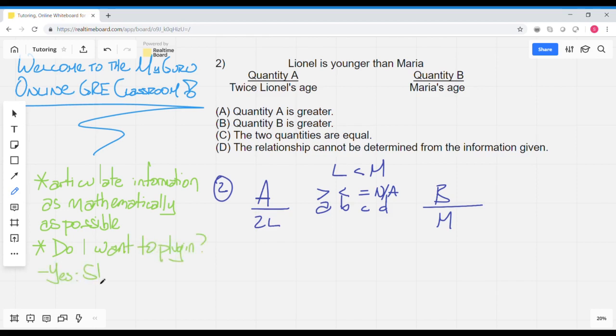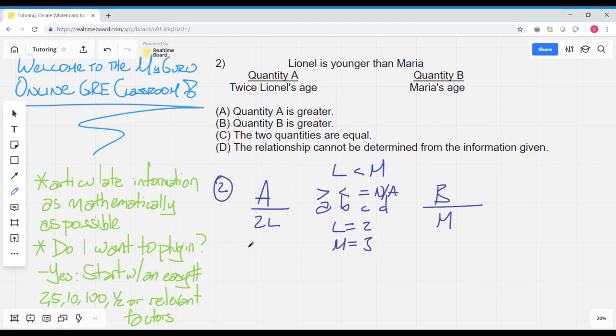And if the answer is yes, just start with an easy number. And usually those easy numbers are going to be things like 2, 5, 10, 100, 1/2, or relevant factors. We can just plug in something easy for Lionel and Maria's ages that are in the problem even. We can say L is equal to 2 and M is equal to 3.